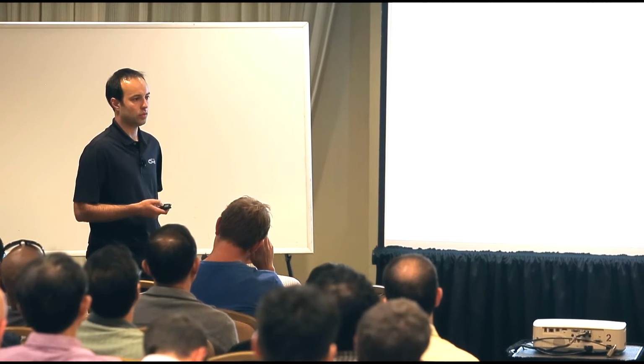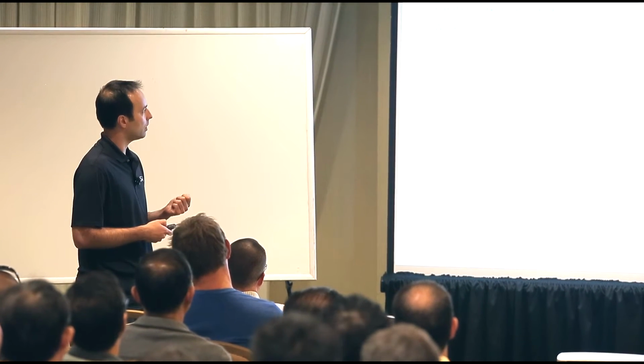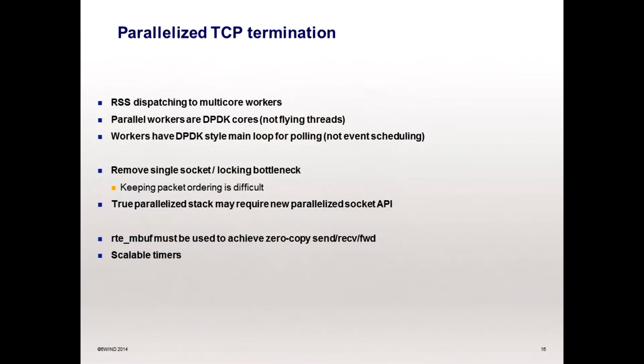Actually, the legacy TCP API is made to manage one socket, and if you really want to have real parallelization, your upper application must be aware of this new socket. Yeah, it's not easy to explain like that.